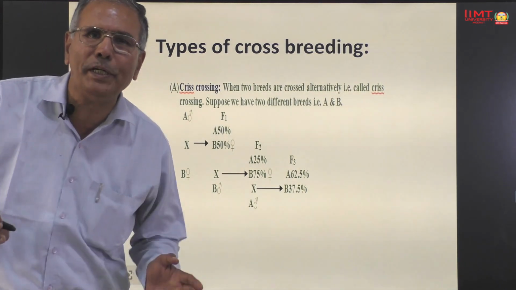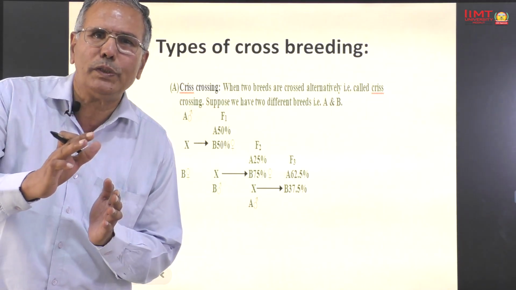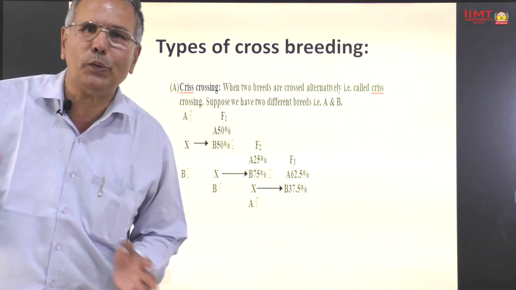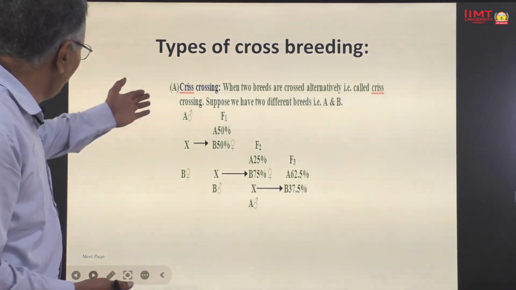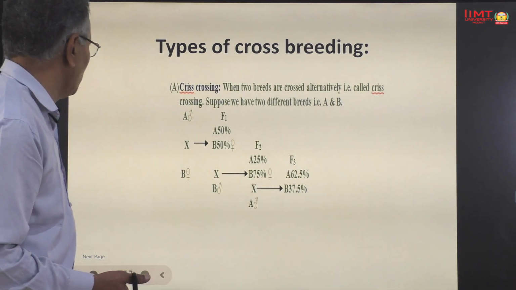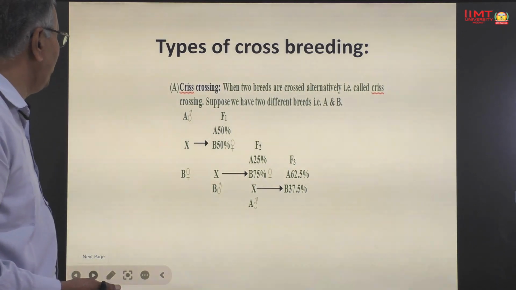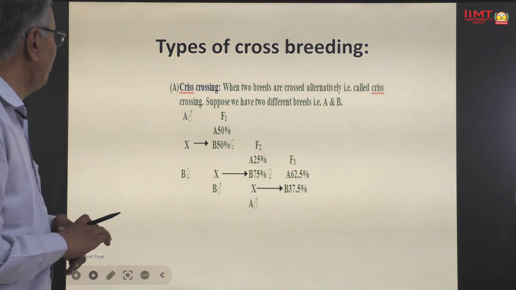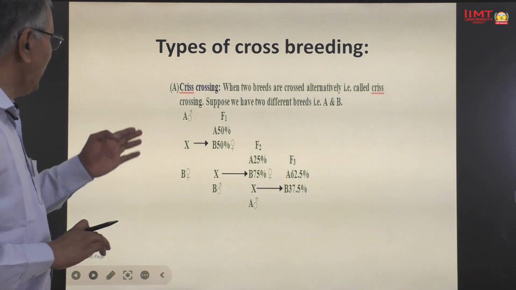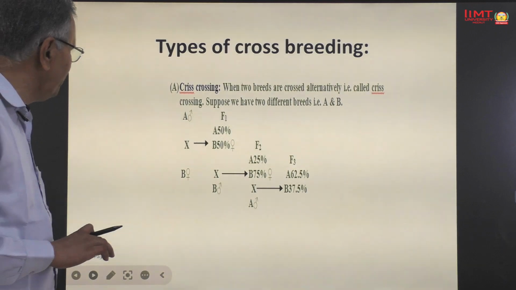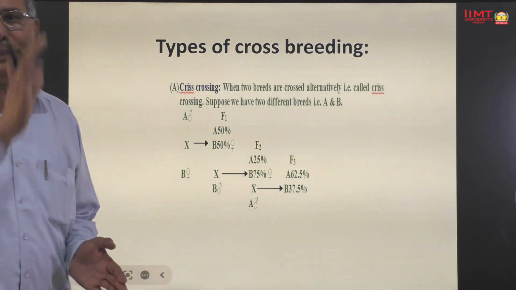Suppose we have two breeds, say A and B, and these two breeds are crossed alternatively. Such crossing is known as criss-crossing. For example, here we cross the two breeds alternatively. First we cross A breed with B breed, then F1 female progeny with B breed, then F2 female progeny with A breed. Here you see we have used two breeds alternatively.